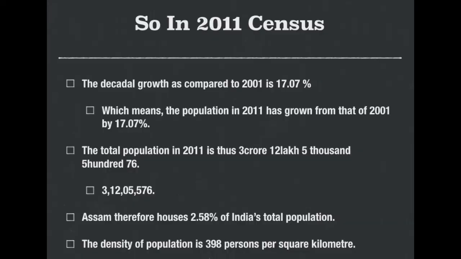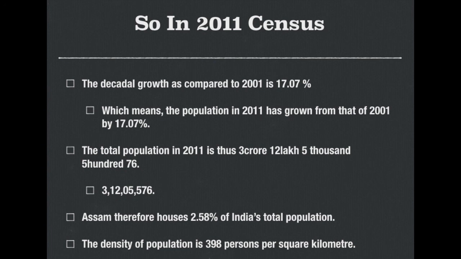Finally, if we now look at the 2011 census records, and if we compare it with regard to the 2001 census record, that is the decadal growth from 2001 to 2011, we can say was somewhere around 17% in Assam, right? Population increased by almost 17% from 2001 to 2011. So as a result of it, today in 2011 census, we see that the population of Assam went to somewhere around 3 crore 12 lakhs.